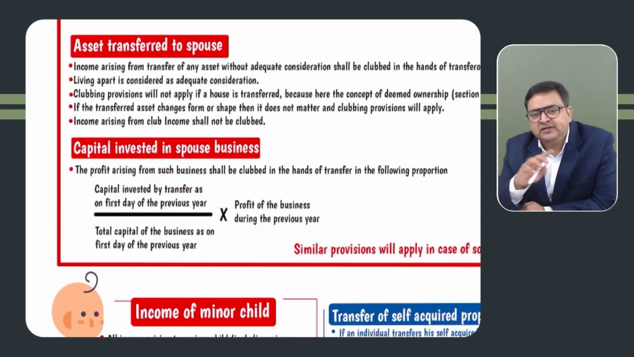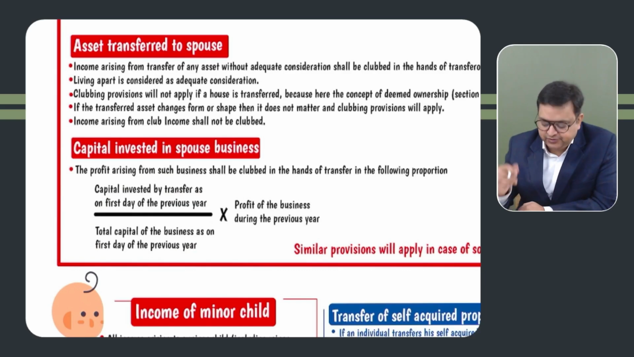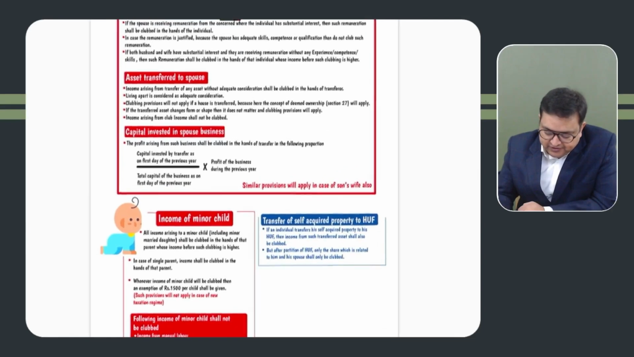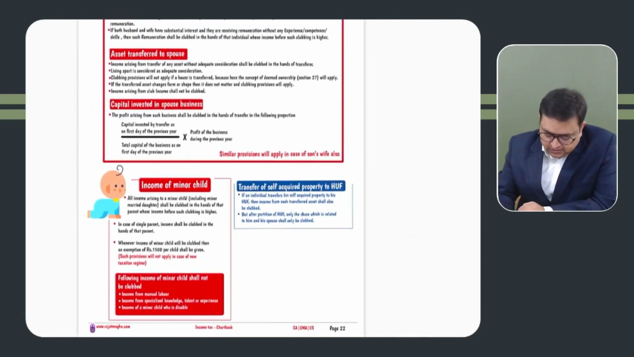If on the first day the individual has not invested anything, let's say he has invested on 2nd April, 3rd April, etc., then in the first year there would be no clubbing. Why? Because on the first day there was no capital invested by the individual. So you have to see on 1st April, let's say this is 2023-24, on 1st April 2023, how much was the amount invested by the individual? Please do it accordingly. So these are the provisions related to clubbing.